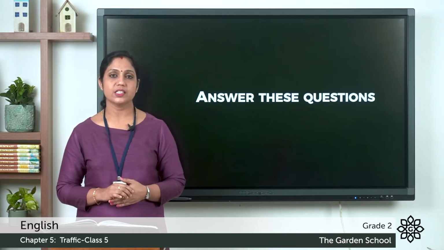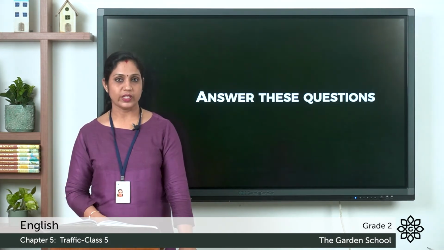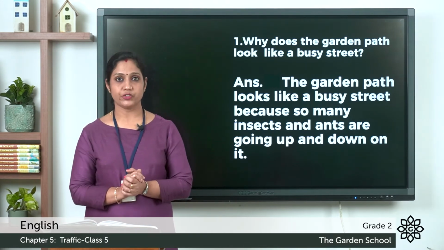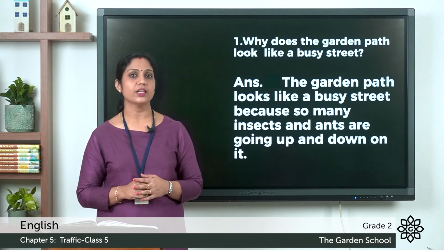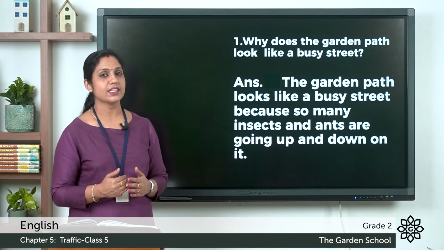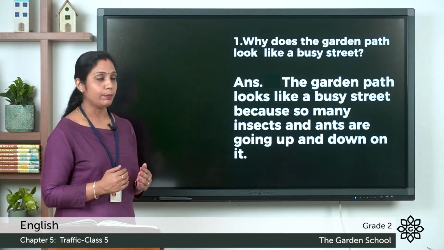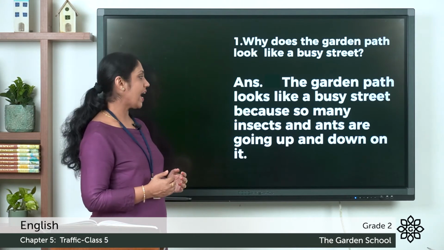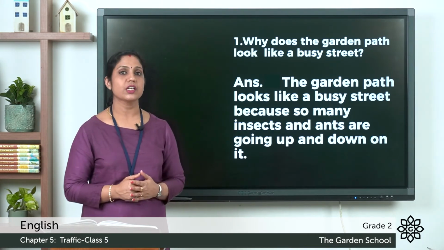So we have question answers. You can take down your notebook for writing the answers. So the first question. Why does the garden path look like a busy street? So why did the poet say that the garden path is like a busy street? Write down the question and in the next line write the answer. The garden path looks like a busy street because so many insects and ants are going up and down on it. So this is the first answer.